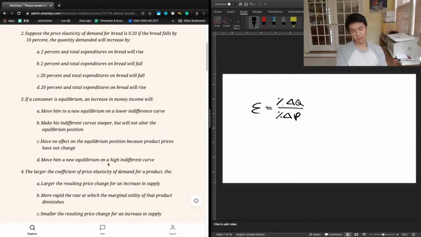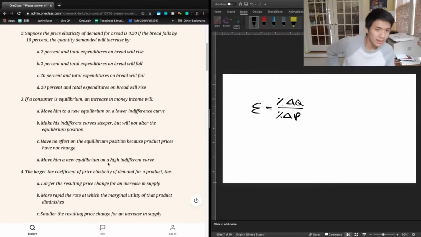The second question is, does total expenditures on bread rise or fall? And by total expenditures, what they really mean is total revenue. For an inelastic good, and we know it's inelastic because our price elasticity is less than 1, it's 0.2, when we decrease the price, total expenditures are going to fall because the decrease in price is not offset by a proportionally high increase in quantity demanded.